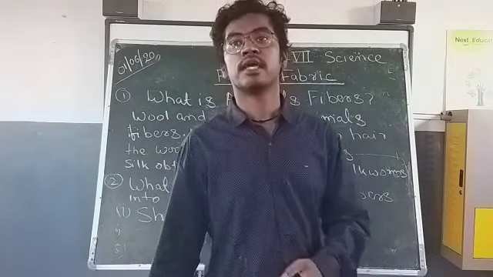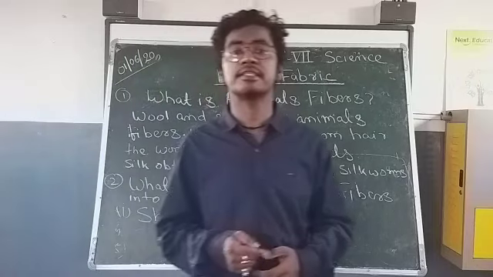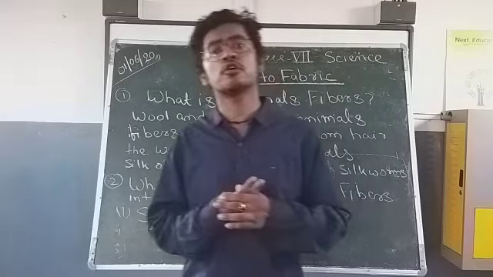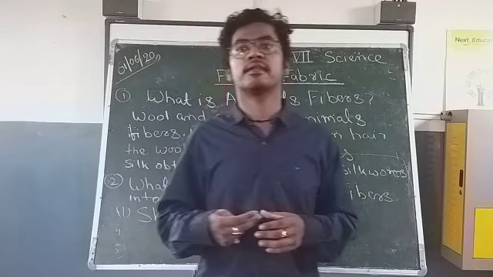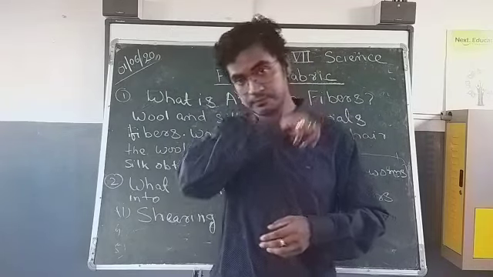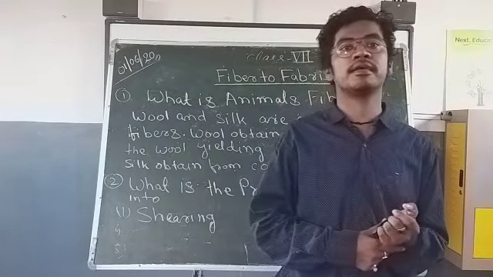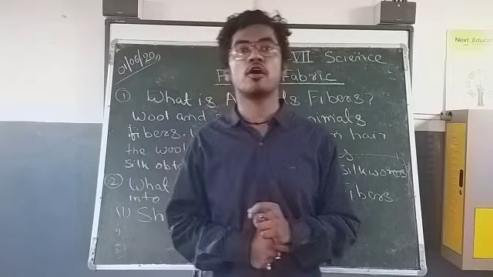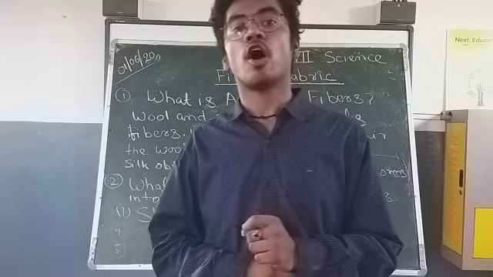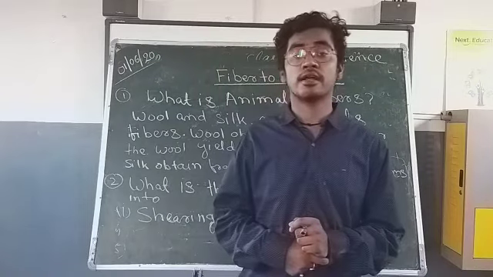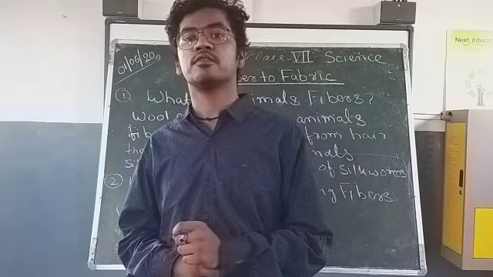There are two types of fabric. First is natural fabric, and second is artificial fabric. It is also called chemical fabric. The natural fabrics are also divided into two parts. First part is plant fabric and another is animal fabric. You have already studied in class 6 about cotton fabric and jute fabric, which are obtained from jute plants and cotton plants.